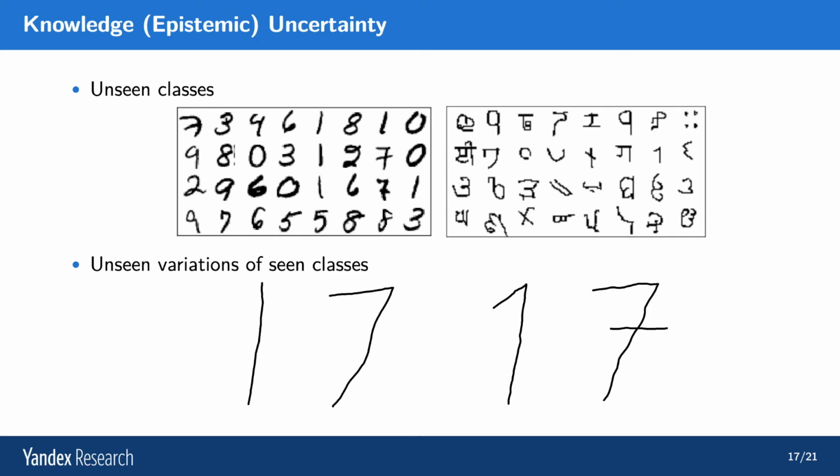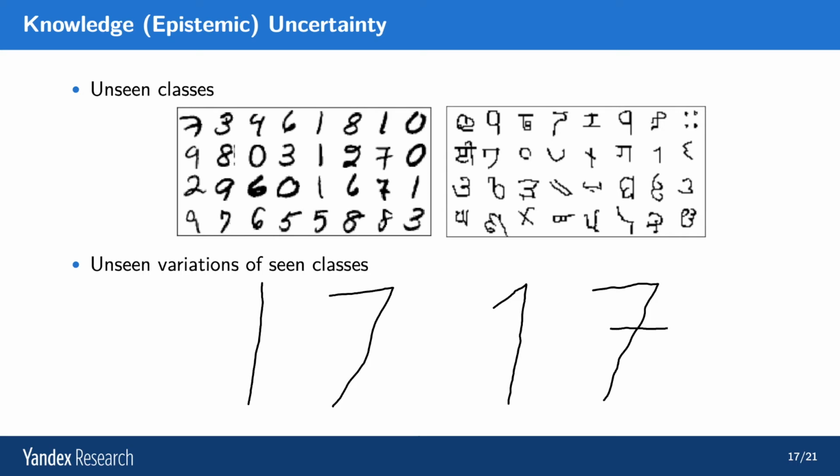Now, on the bottom row, we have examples of this sort of data sparsity issue. On the bottom left, we have examples of 1 and 7, where 1 is drawn as a single line and a 7 doesn't have a crossbar. And let's imagine that we've only seen 1s and 7s like this. Suddenly we have test inputs, which are 1s and 7s, but the 1 has a little hat and the 7 has a crossbar.